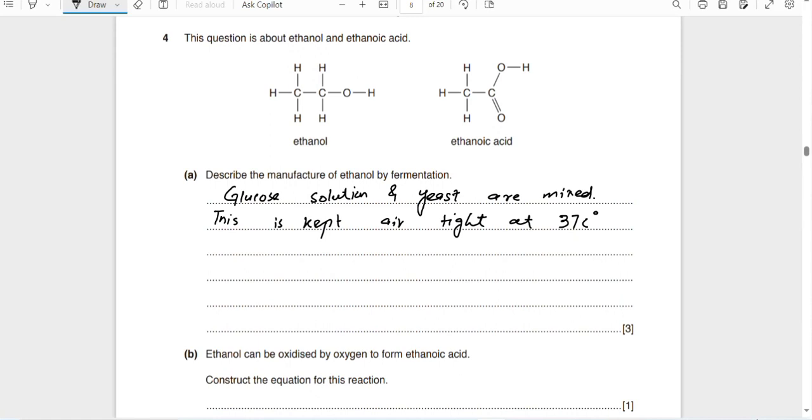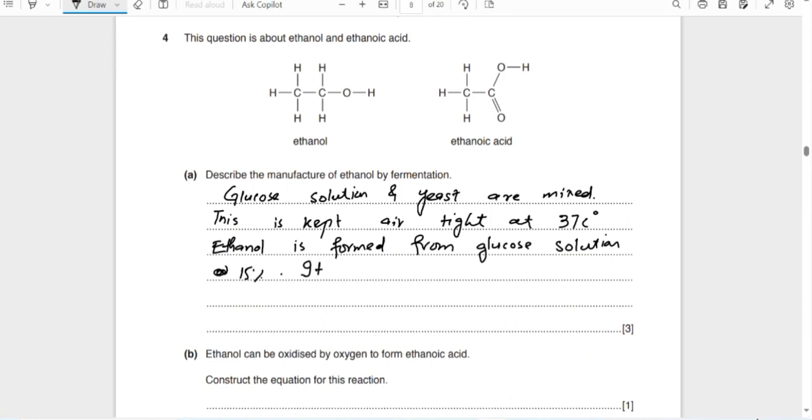So you will see that glucose is converted and ethanol is formed along with carbon dioxide. Ethanol is formed from the glucose solution, about 15%.